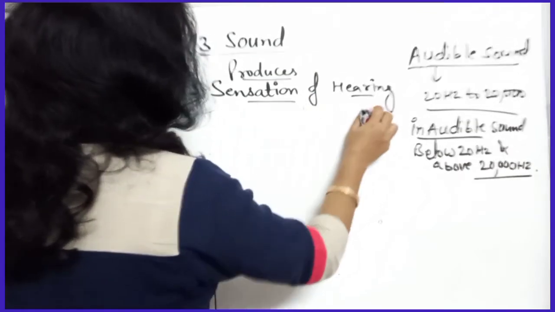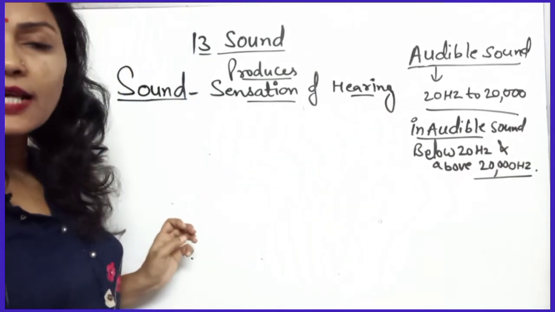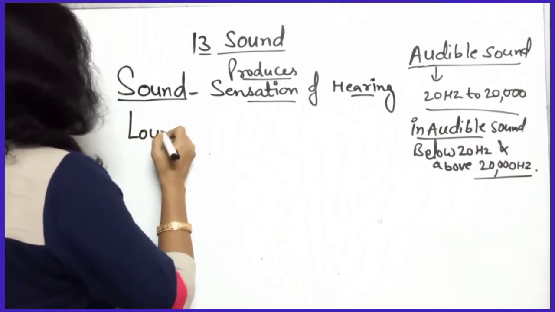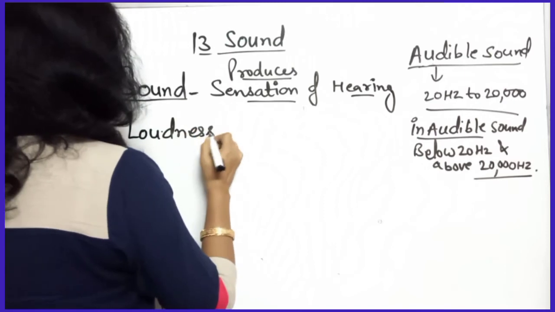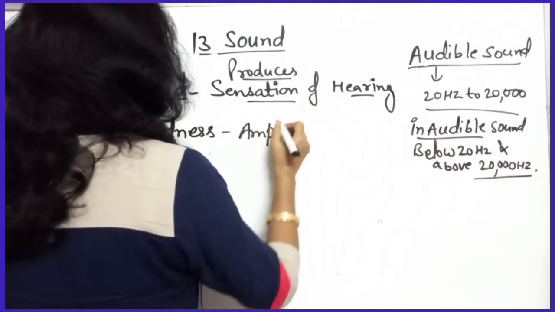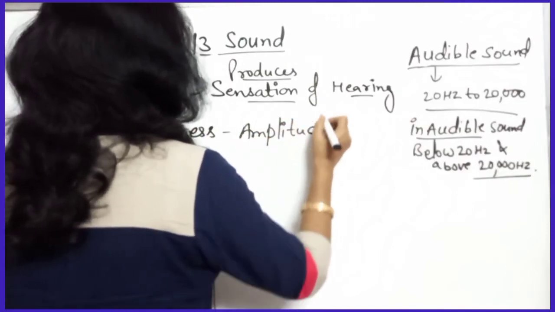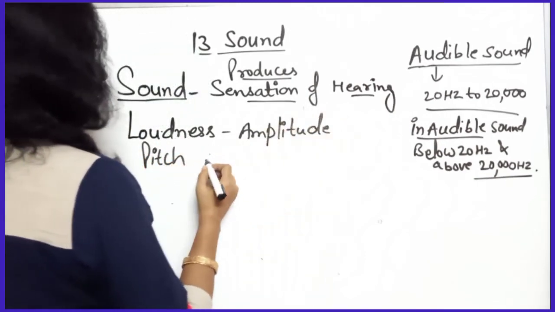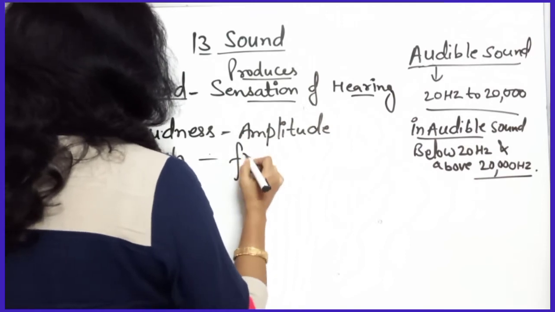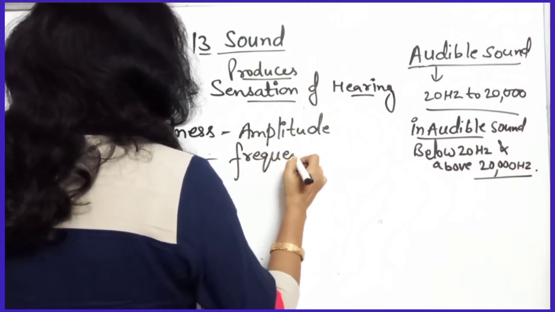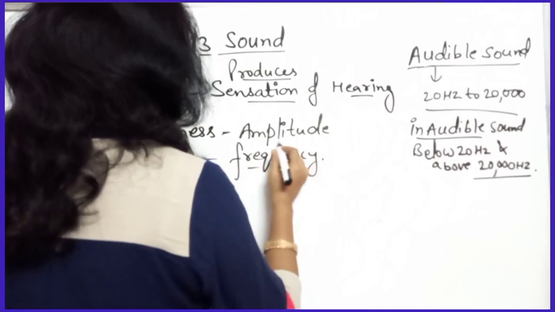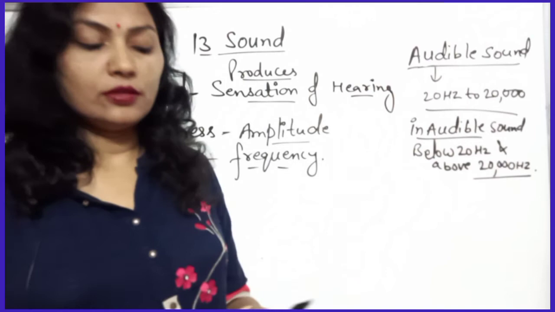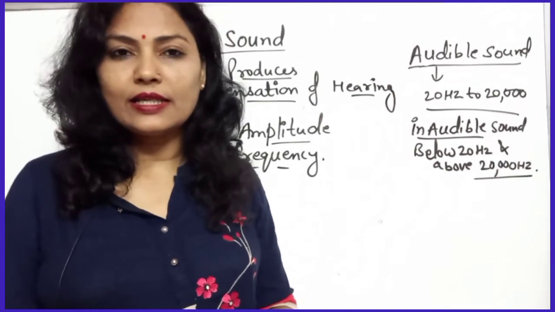So which determines the loudness? Loudness depends upon the amplitude. Okay, and pitch or shrillness will depend upon the frequency. So these are the two qualities, the characteristics of sound, we can say.